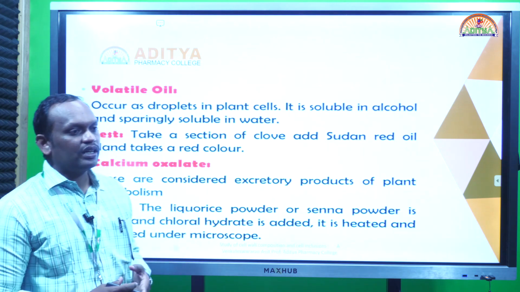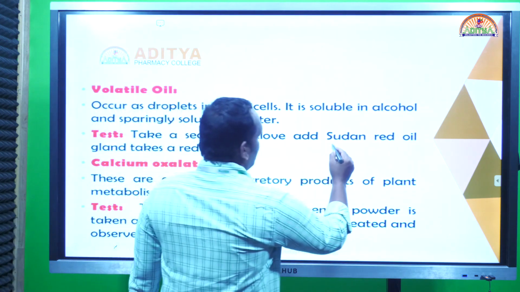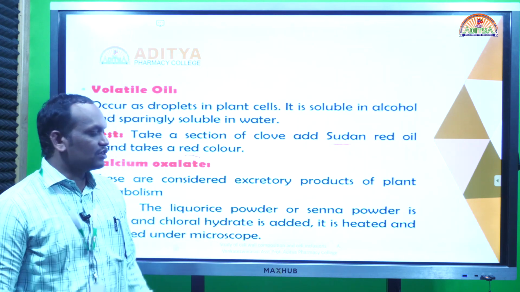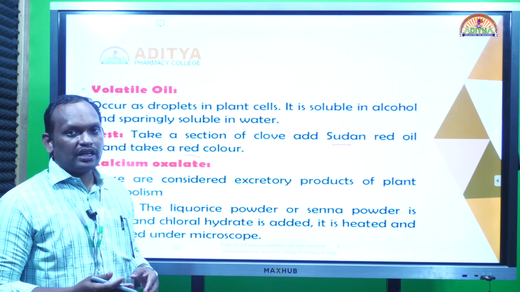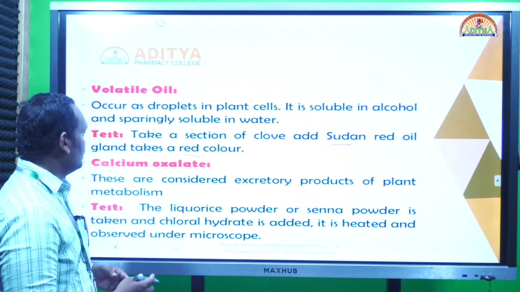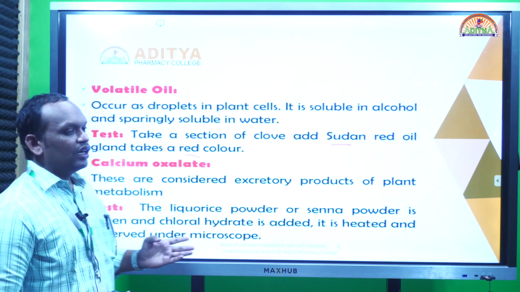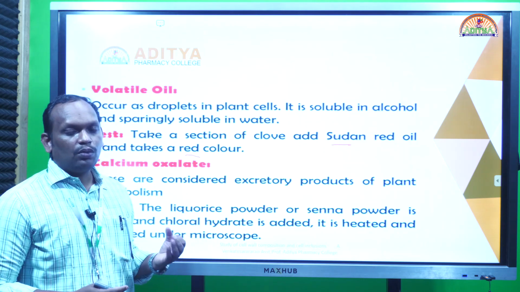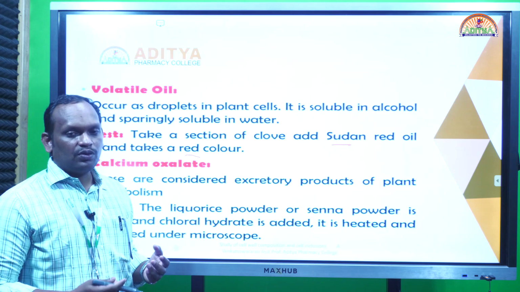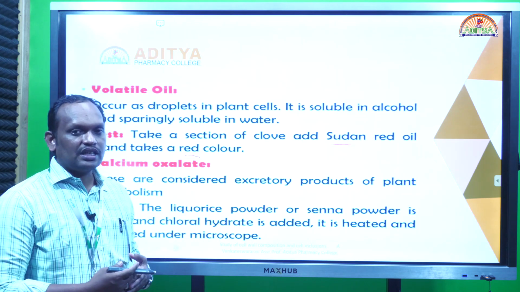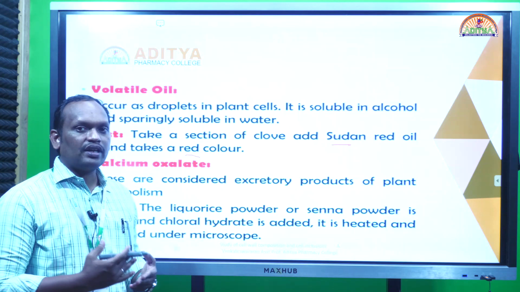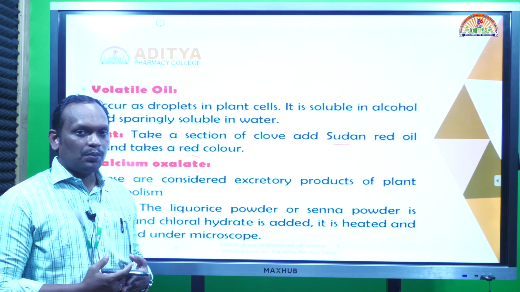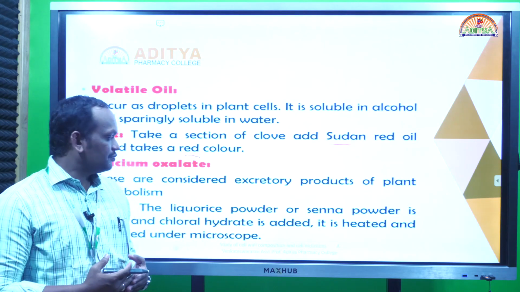How can you identify volatile oil? Simply by the Sudan III test, which produces a red color. Tincture of alkanna is one more chemical reagent by which we can identify volatile oils. What is the use of volatile oils? They attract insects and help in pollination. For us they are used in perfumery and formulations, as flavoring agents, and volatile oils have carminative, antibacterial and antiseptic properties.